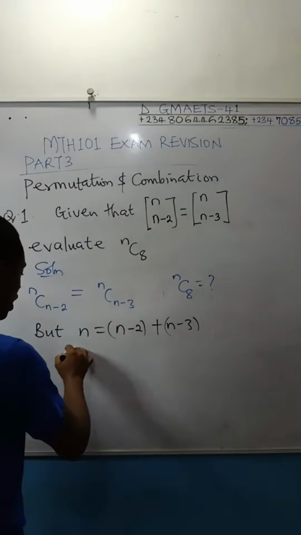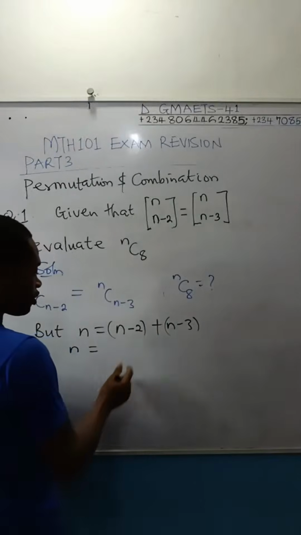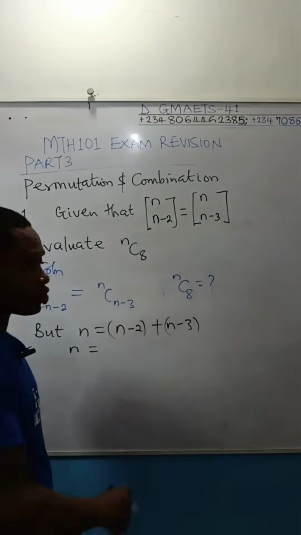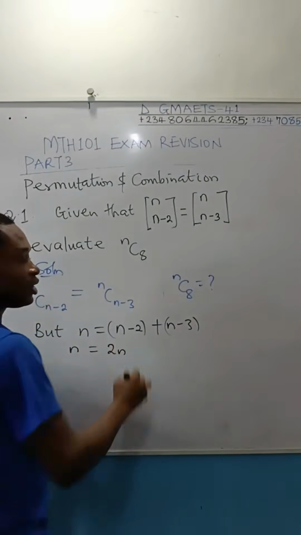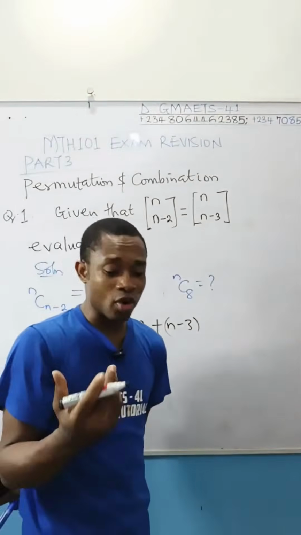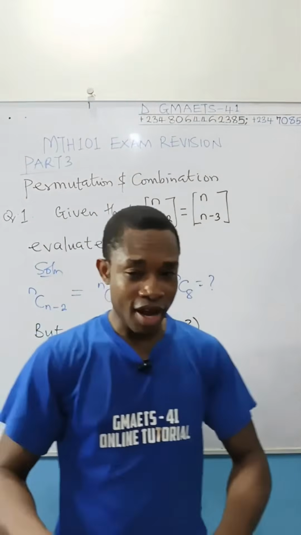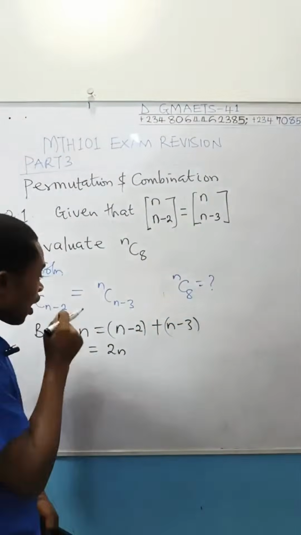So that our n is going to be equal to, you come over to this, open up the bracket. If you open up this bracket, you still get n minus 2. Open this one, you get n minus 3. n plus n will give us 2n. See, I tried to come up with just a random question. This is a random question. Sorry, I didn't have the source for this particular question.